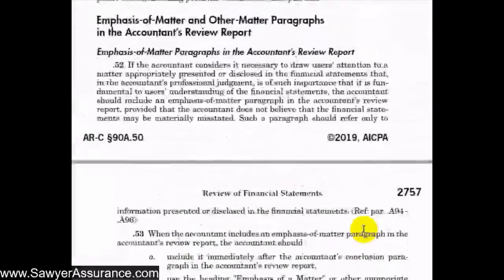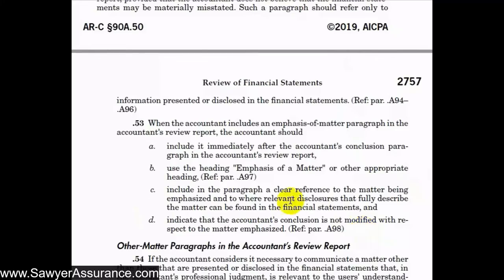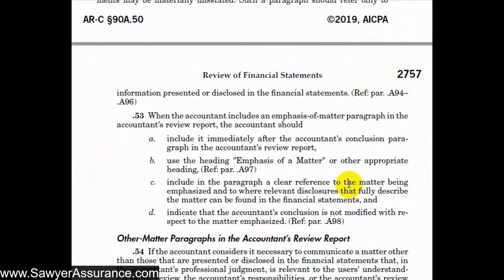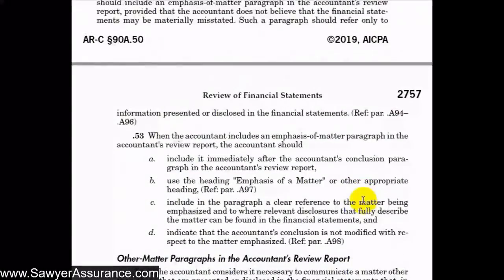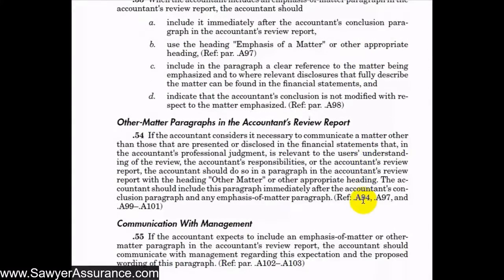Okay, so we've got some explanatory material here, A94 through A103, and we can take a look at those explanatory material sections and make sure we understand fully how this might be structured in our accountant's review report.